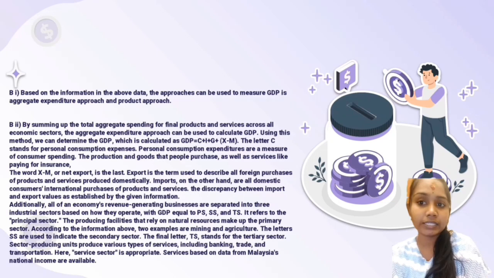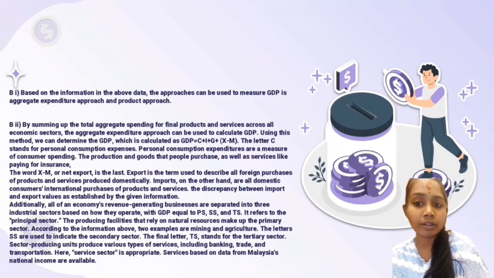Using this method, we can determine the GDP, which is calculated as GDP equals C plus I plus G plus (X minus M). The letter C stands for personal consumption expenditure, which is a measure of consumer spending. X, or exports, is the term usually used to describe foreign purchases of domestically produced products and services. Imports, on the other hand, are all domestic consumer purchases of foreign products and services.